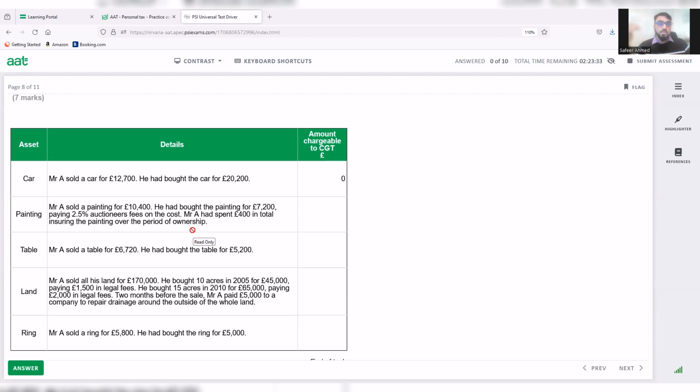However, those rules are only applicable if the sale proceeds or cost, one of them, is less than 6,000. But in this case, you can clearly see that none of them is less than 6,000. So therefore, normal rules will be applicable here. I want to show you the calculation for this part of the question.